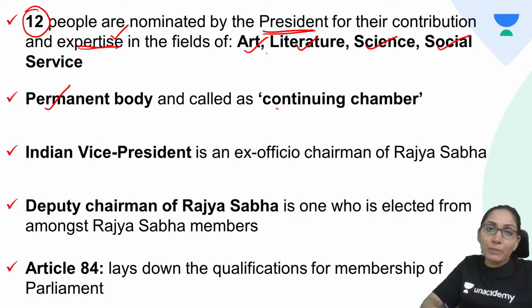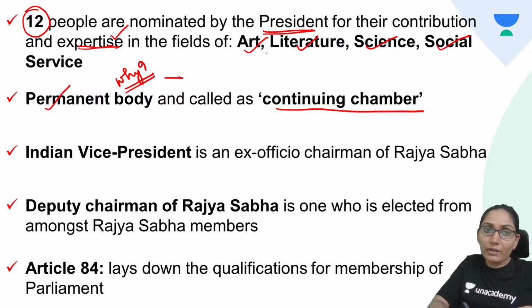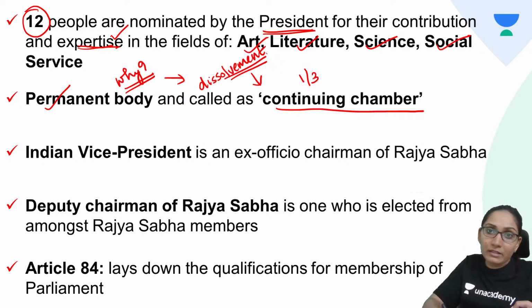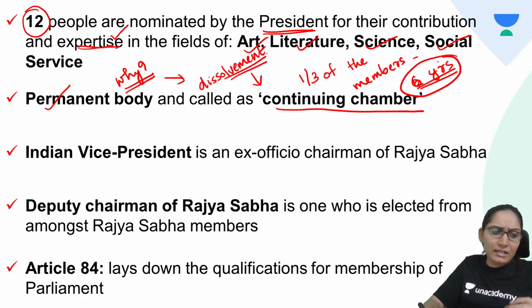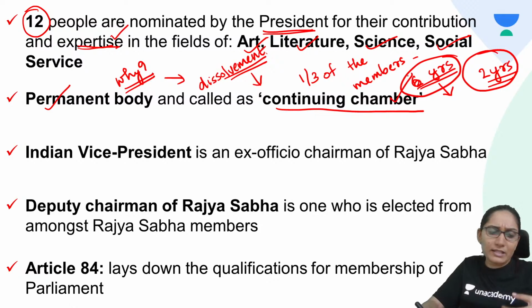Rajya Sabha is a permanent body. It is called a continuing chamber. Why is Rajya Sabha a permanent body and called a continuing chamber? Because there is no dissolution for Rajya Sabha, as 1/3 of the members retire every 2 years. The term is 6 years, but 1/3 of the members will retire every 2 years.